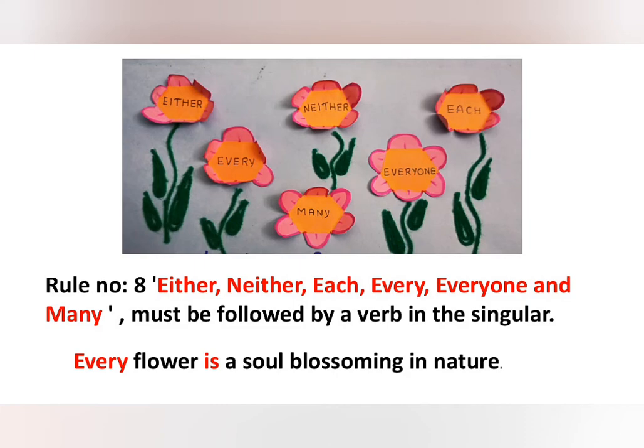Rule number 8. Either, neither, each, every, everyone and many must be followed by a verb in the singular. Example, every flower is a soul blossoming in nature. In this sentence, since every is present there, we are giving a singular verb to it.